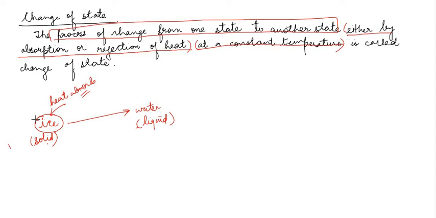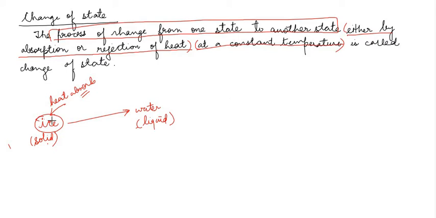But if it is left open, if you keep the ice open in your room at some place, maybe on your table, there is enough heat in the surroundings and the ice will absorb the heat and it will melt. And if you heat the ice on your gas stove, then it will even melt faster because तुम तो वहाँ heat supply कर रहे हो, gas जला दिए हो और heat दे रहे हो ice को, it will even convert into water, liquid water faster.